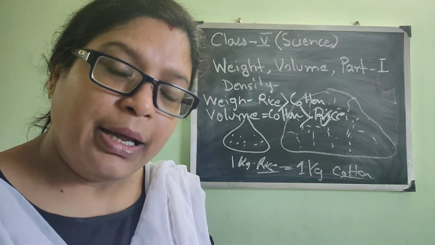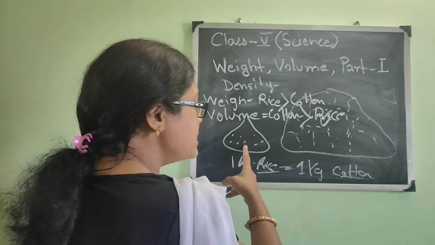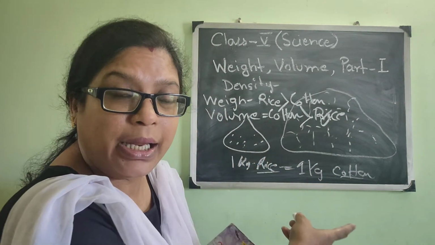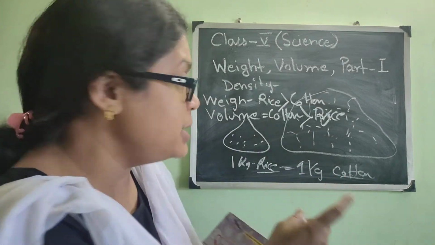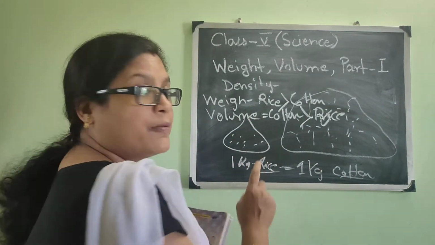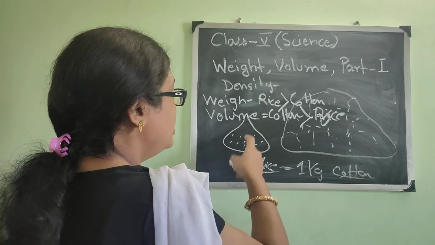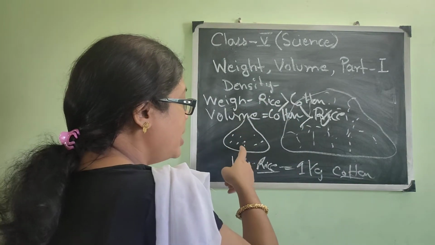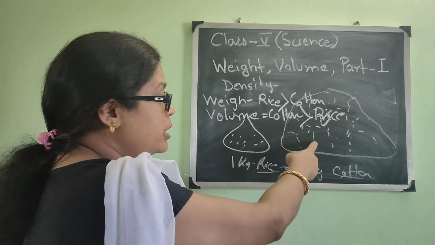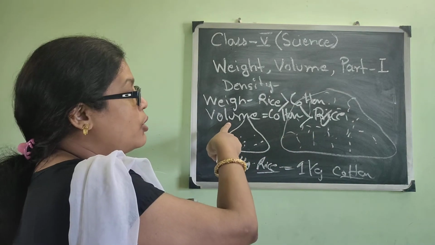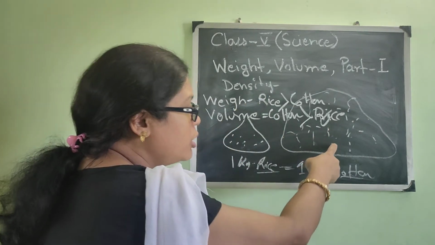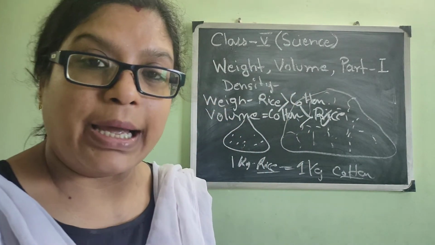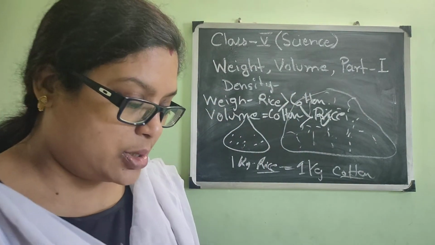Am I clear? Means rice and cotton, as materials, are different, though they are of the same weight. If we carry them, if we feel the weight, then weight-wise rice is more than cotton. Again, volume-wise cotton is more than rice. I think you have understood.